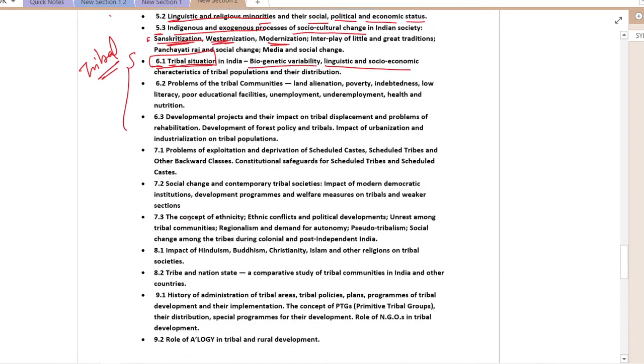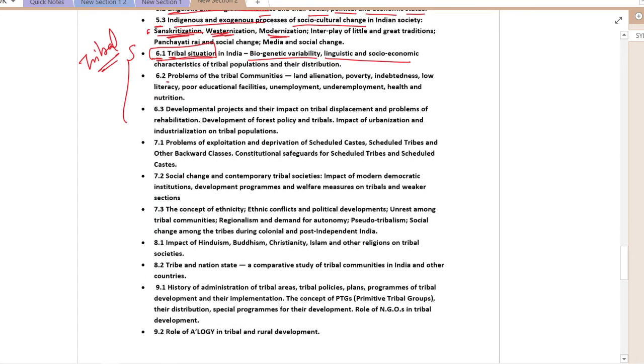Problem of tribal community. For example, what can be the problems of tribal community? Land alienation, poverty, indebtedness, low literacy, poor education, unemployment, underemployment, health and nutrition are some problems associated with tribals. Next we will move to the developmental projects.